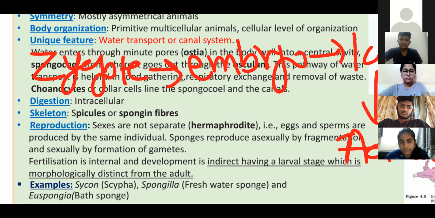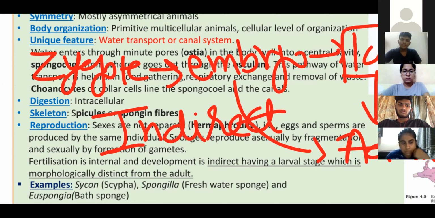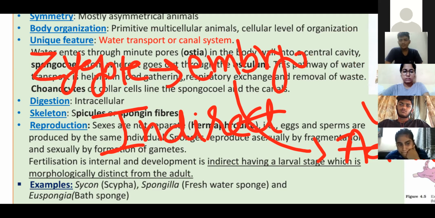So if larva is there between this embryo and adult, then this type of development we call which one? Indirect. Like example frog, yaad rakhna simply. And second thing, if this larva is absent and directly embryo converts into the mature form, like a human babe, right?